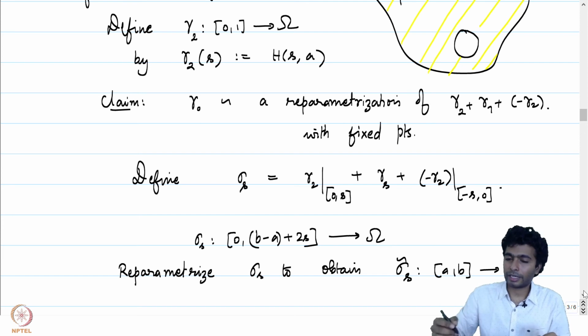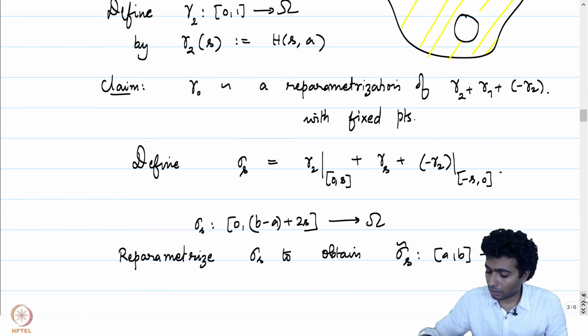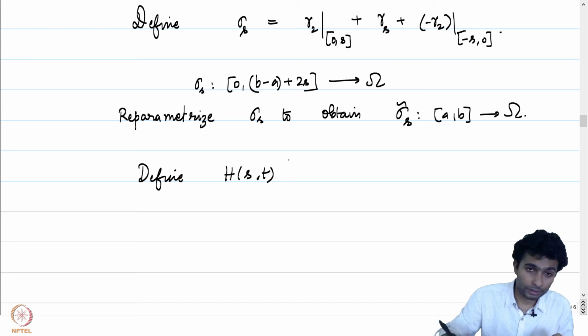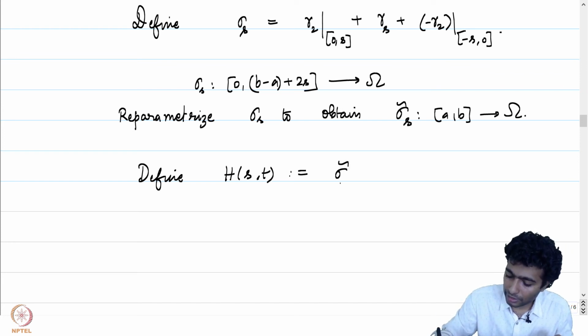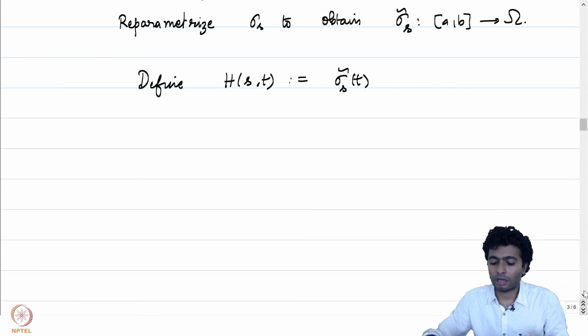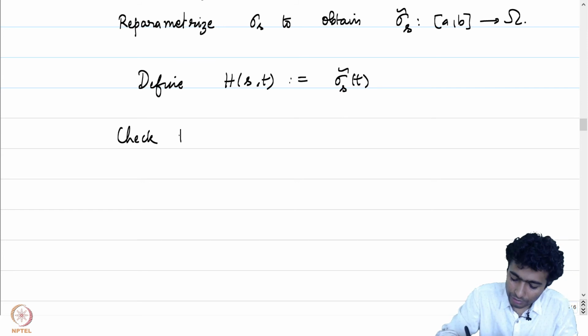Therefore, it will be gamma 2 concatenated with gamma 1, and then concatenated with minus gamma 2. So indeed, if we define the map capital H of s comma t to be equal to sigma tilde s of t, then capital H is going to be a homotopy from gamma 0 to a reparameterization of gamma 2 plus gamma 1 plus minus gamma 2. I'll just leave it to you to check that H is continuous.